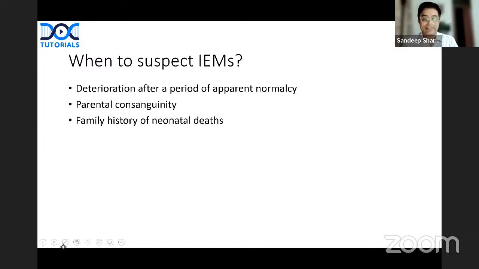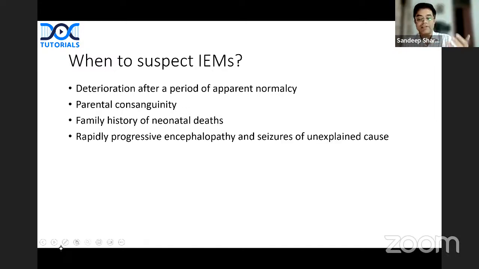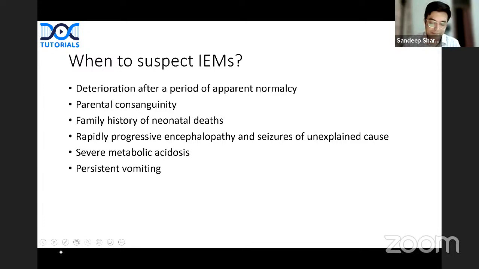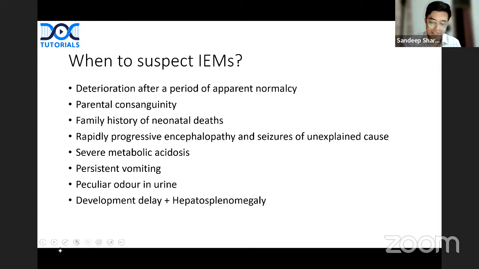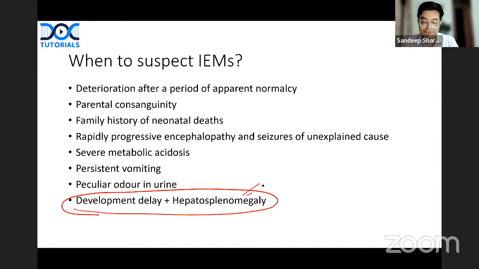Family history of neonatal death is there. Rapidly progressive encephalopathy and seizures of unexplained cause. If seizures occur due to hypoglycemia, it may not exactly be an inborn error of metabolism. Severe metabolic acidosis, persistent vomiting, peculiar odor in urine, developmental delay plus hepatosplenomegaly. And I told you, this is the one which is mentioned. So if developmental delay with hepatosplenomegaly is there in a child, think of one possibility as being inborn error of metabolism. Right now, you're thinking of inborn error of metabolism.